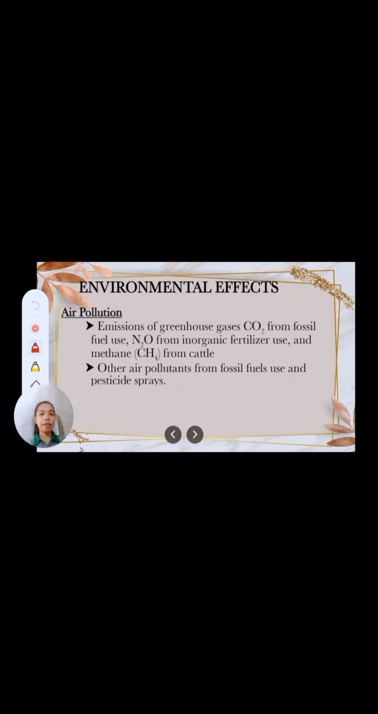The other one is air pollution. Emissions of greenhouse gases: carbon dioxide from fossil fuel use, nitrous oxide from inorganic fertilizer use, and methane from cattle. And other air pollutants from fossil fuel use and pesticide sprays. These are the causes of air pollution.